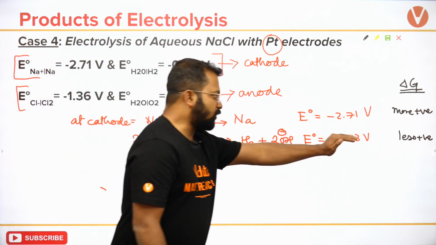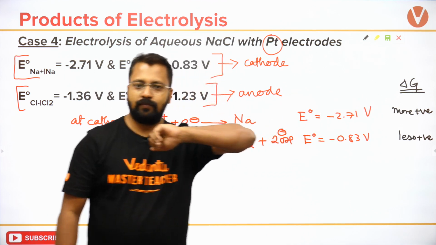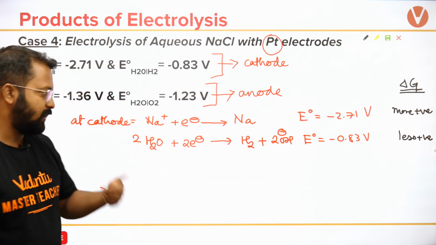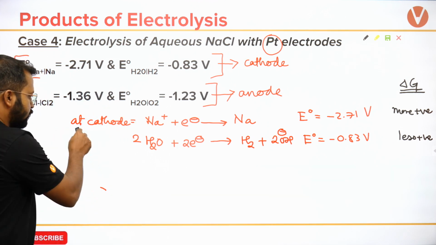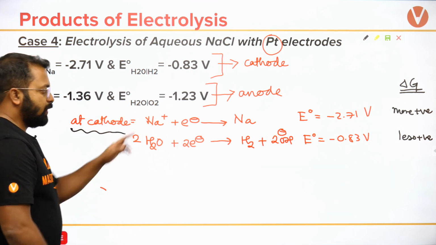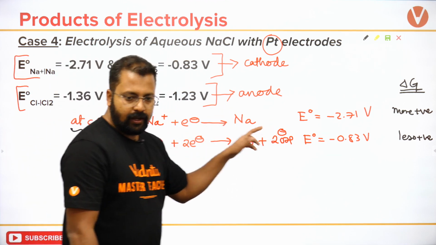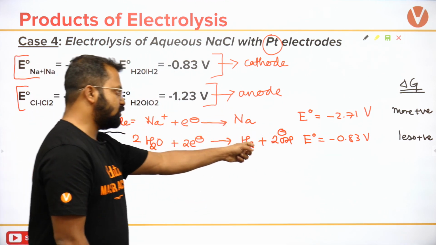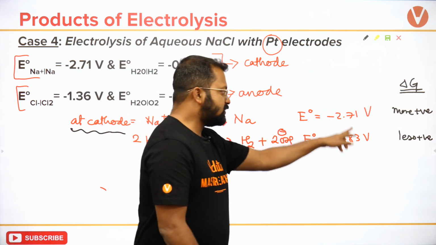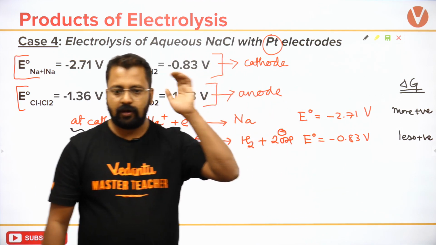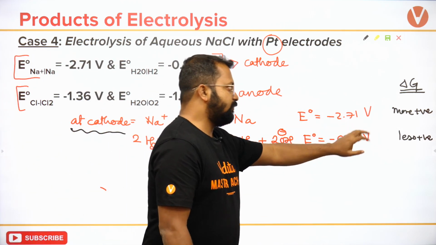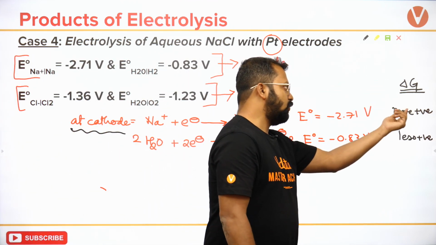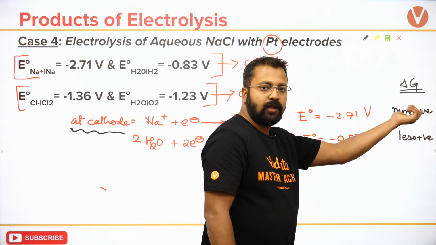Less positive for this one, more positive for this one. Are you able to understand? Please tell me yes or no in the chat box. At the cathode, the reaction will be Na plus changing into Na and H2O changing into hydrogen, and we can see that the E naught values are these. For these E naught values, if delta G is calculated,